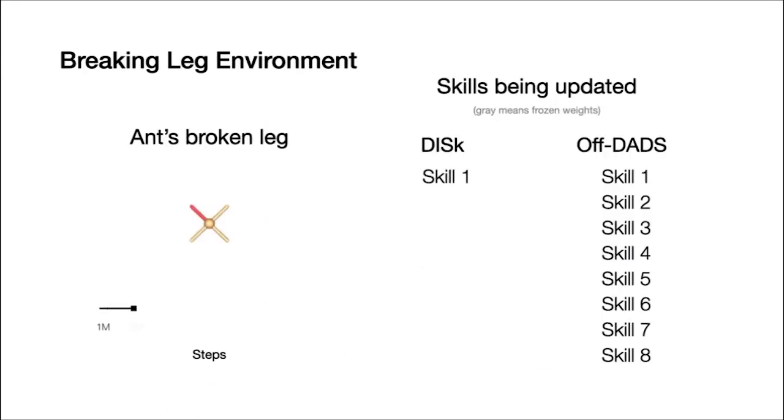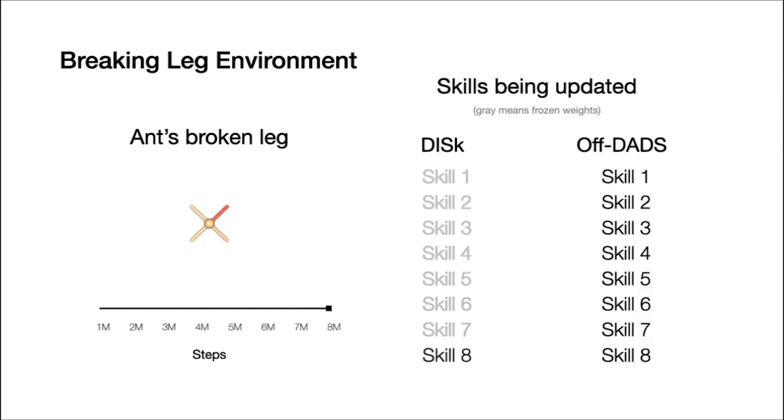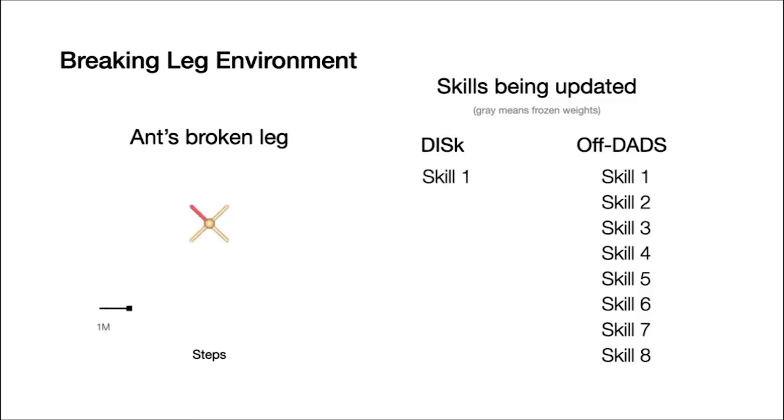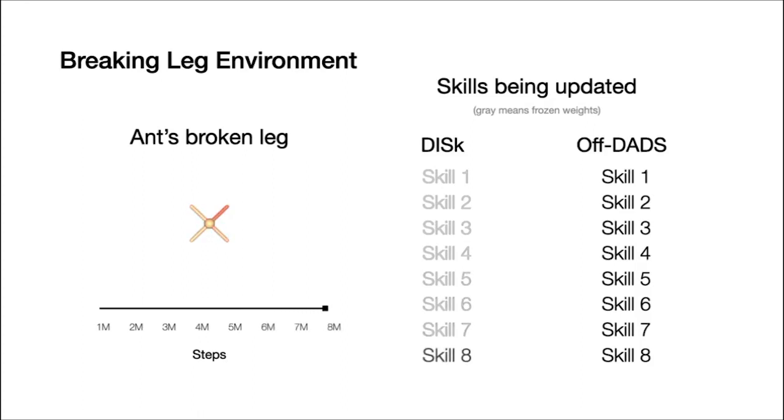In the breaking leg environment, DISC trains and updates only one skill at a time while keeping the older skills frozen. Thus, each skill in DISC can focus on a particular broken leg over the lifetime. Traditional skill learning methods, on the other hand, keep updating all of their skills at all times.